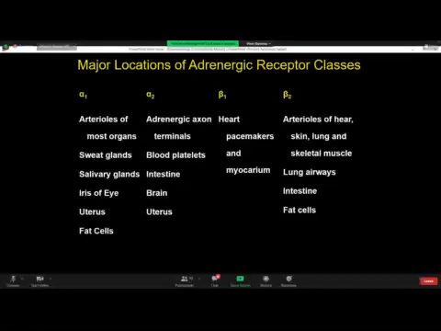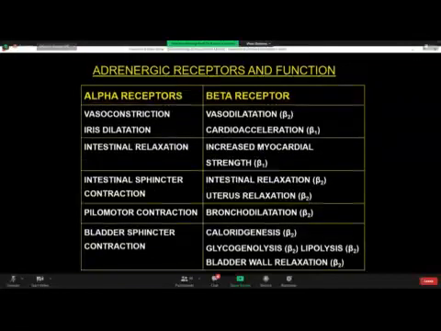So this was the anatomical location. Let us see their operation and function. What would happen when they get stimulated? When alpha adrenergic receptors are stimulated, they lead to vasoconstriction of all the blood vessels. They lead to iris dilatation. They lead to smooth muscle relaxation of the intestine, intestinal sphincter constriction, like internal sphincter constriction, pilomotor contraction, and urinary bladder internal vesical sphincter constriction.